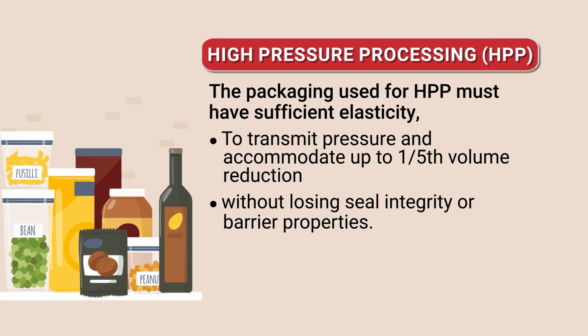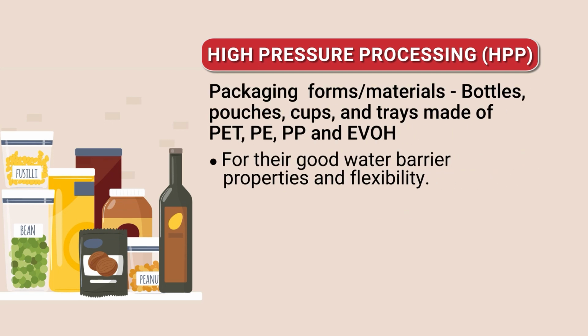And the packaging forms and materials which can be used could be bottles, pouches, cups, trays, and they are made of PET, PE (polyethylene), polypropylene, EVOH. And why are these particular materials selected? They are selected because, even when exposed to pressure, they maintain barrier properties and seal strength.